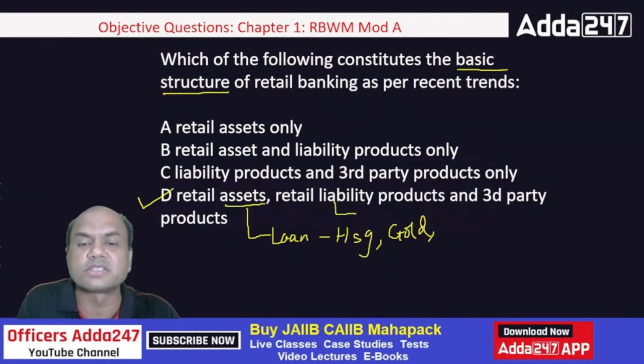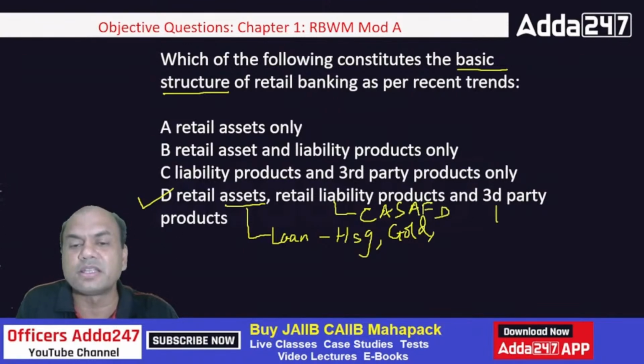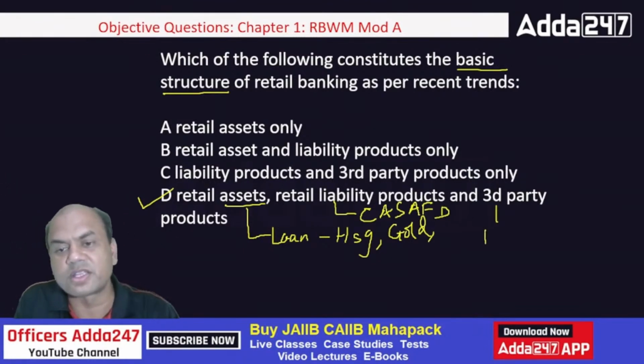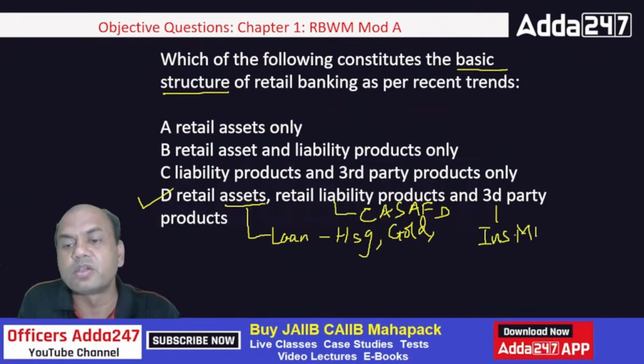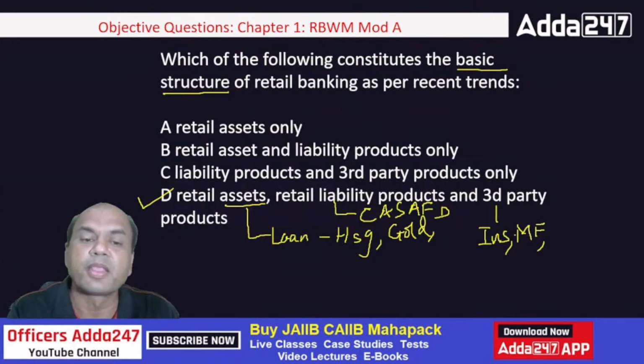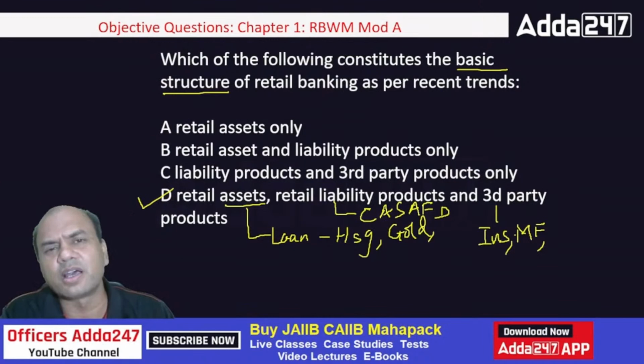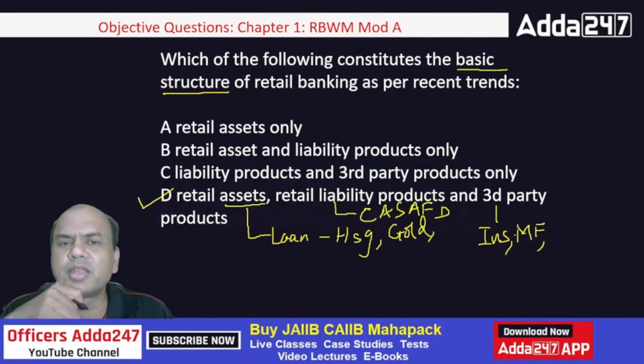Liability means savings, CASA we call it, current account, savings account, then FD. And third party means what? Third party is basically insurance, mutual fund, MF. Even gold coins are sold as a third party product. So everything is sold. Now just tell me, how many of you have a daily target or weekly target of insurance?